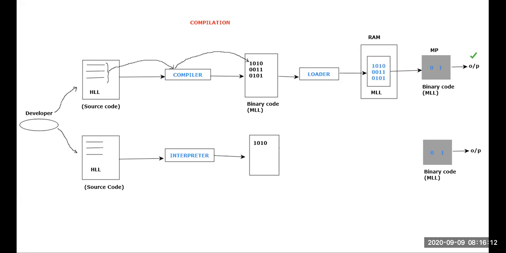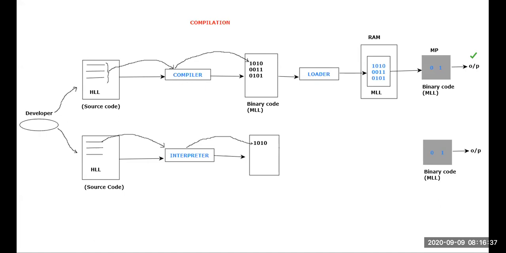That means what is going to happen? It will take this first line. This first line will be taken by the interpreter. After taking the first line, it will produce the corresponding machine level language code. If the corresponding machine level language code is being produced, don't you think this corresponding machine level language code has to be loaded onto the RAM? Yes or no? This corresponding machine level language code has to be loaded onto the RAM. Line by line, it should happen.